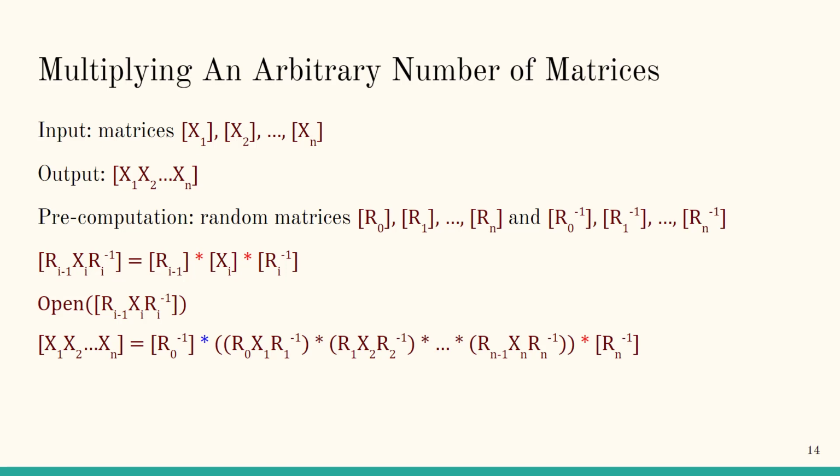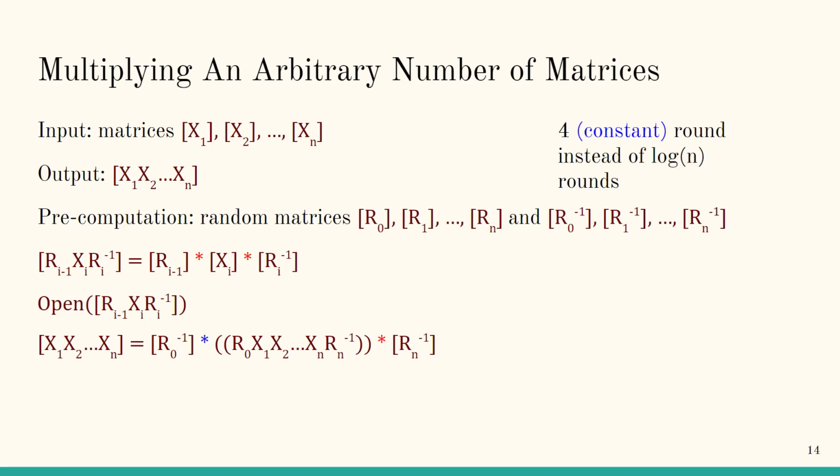When we multiply these values together, we can see that the r1 through r(n-1) in the middle telescope and cancel each other out. Finally, we have to multiply by r0 inverse from the left and rn inverse from the right to cancel out the last remaining random matrices to obtain our final product. This can be done in 4 rounds instead of log n rounds.